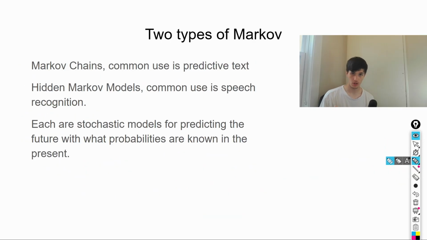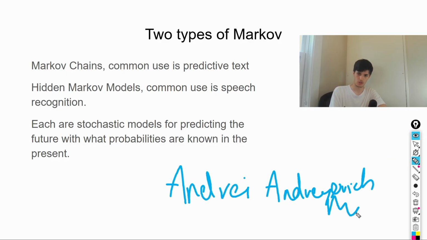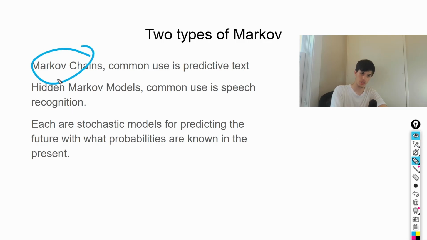Now we actually get to the Markov model part. There are two types of Markov models that were thought of by the Russian guy, which, by the way, I didn't tell you his name. His name was Andrei Andreevich Markov, right? I spelled it horribly, but I think I spelled it right. Markov chains and hidden Markov models. So those are the two types. I've already talked about this, but the common use for Markov chains is predictive text, like T9 predictive text on your phone. Hidden Markov models are used for speech recognition, actually, which is kind of cool.